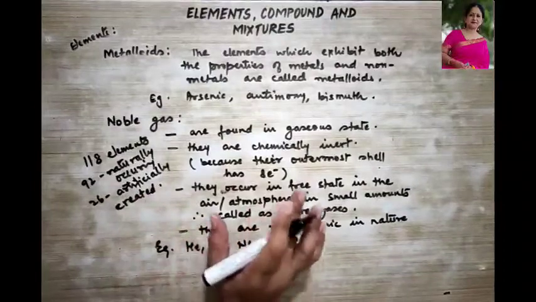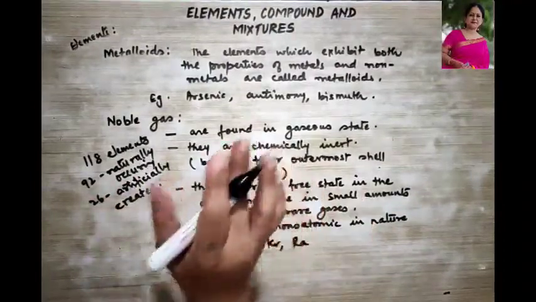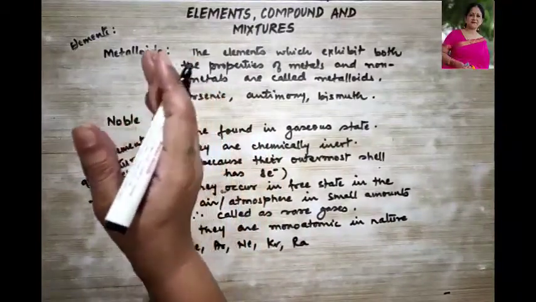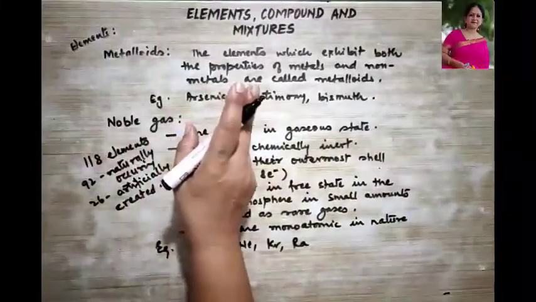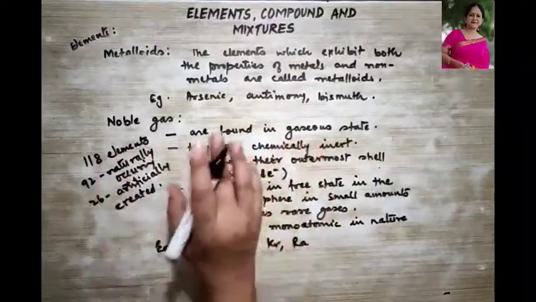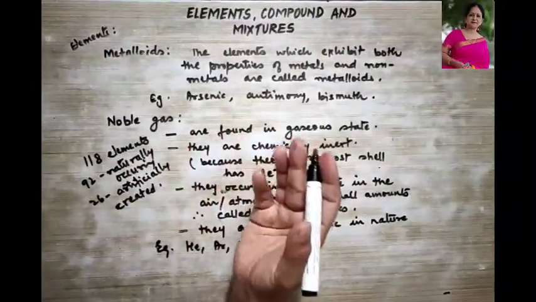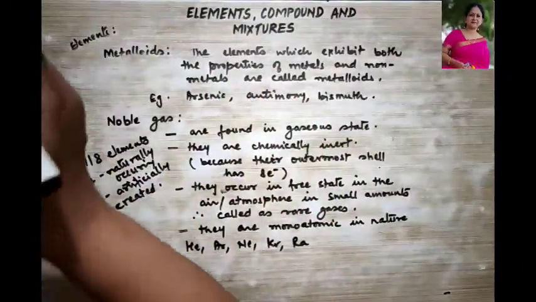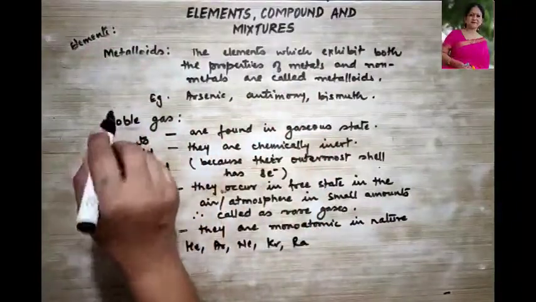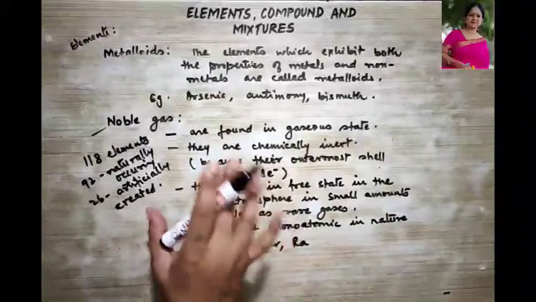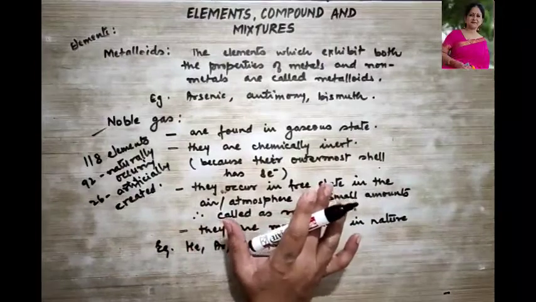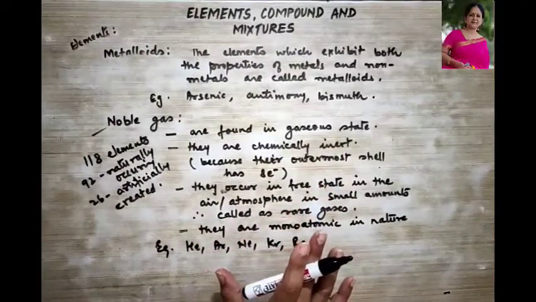Okay, so elements in their pure form we have already understood. Now one very important point that I'm discussing with you: why are elements called pure substances? Because they have fixed melting and boiling points. They may or may not chemically react with another element or compound. As I told you, metals, metalloids and non-metals react, while noble gases do not react. So again I repeat, they may or may not chemically react with another element or a compound. So till here it's very clear to all of you.